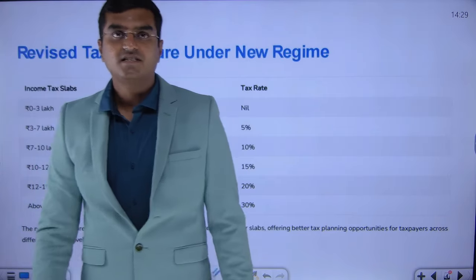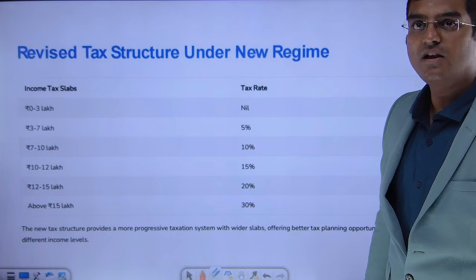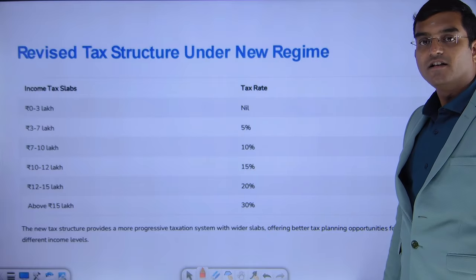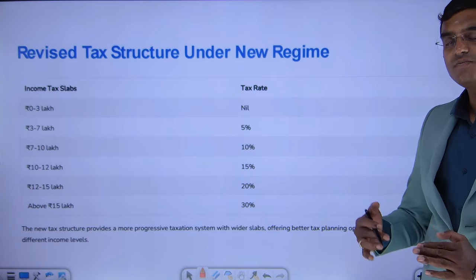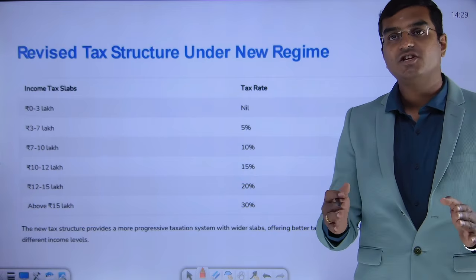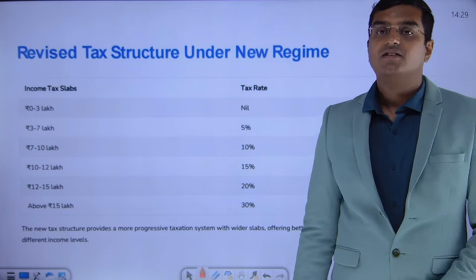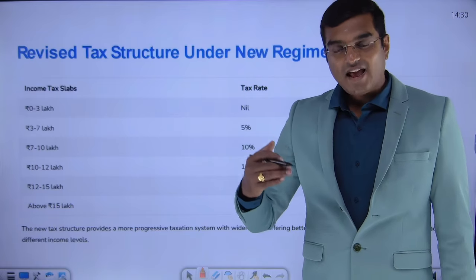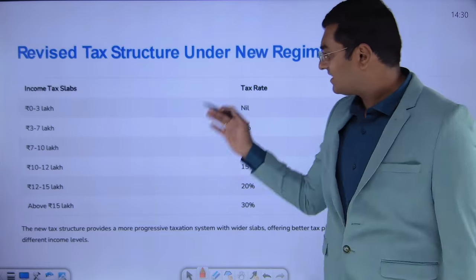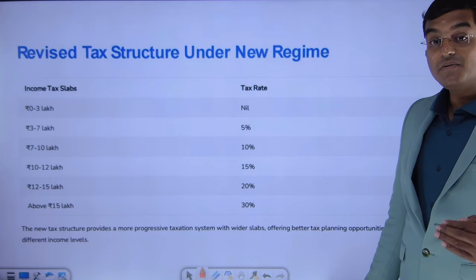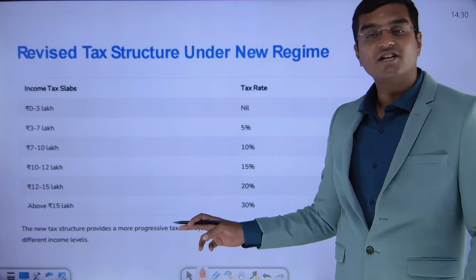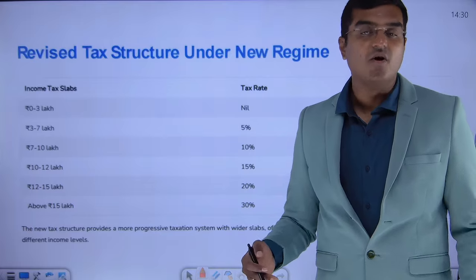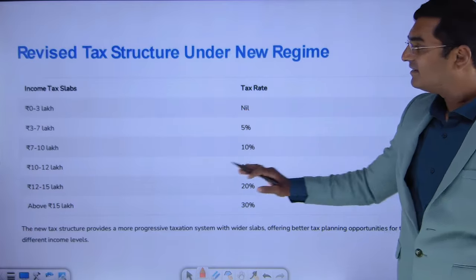Next amendment, dear friends, this is something very critical. What we are seeing on the board is the revised tax structure under the new regime. So in the new regime, our finance minister has been very keen on changing the rate of taxes every year. Okay, so if you see, again, there is some twist, dear friends. For Finance Amendment 2024, these are the rates. For Finance Amendment 2025, this will change completely. Please do not get confused with 2025 and 2024. Please restrict yourself to only this rate of tax.